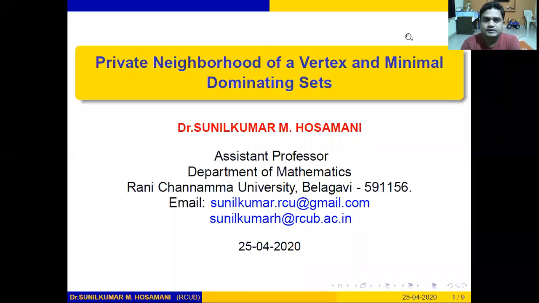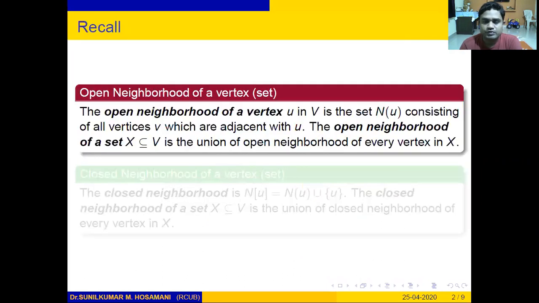Yeah, good morning, friends. So today we shall discuss the private neighborhood of a vertex and minimal dominating sets. In my previous lectures, I have discussed dominating set, minimal dominating set, domination number, and the characterization theorem for minimal dominating sets. Today we shall discuss how the private neighborhood of a vertex is related to minimal dominating sets. Before that, we shall recall the definition of open neighborhood of a vertex.